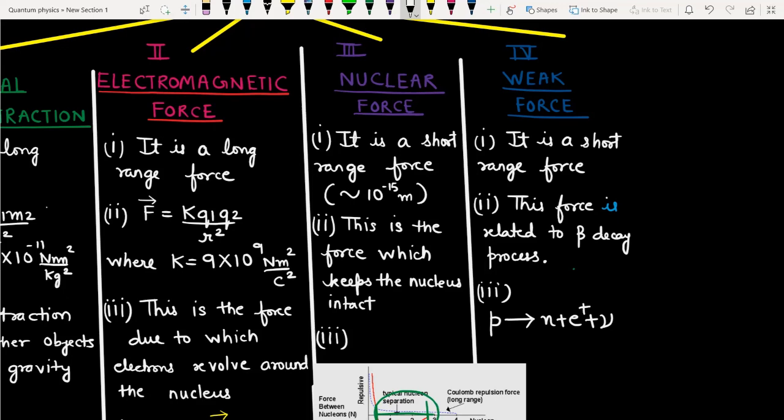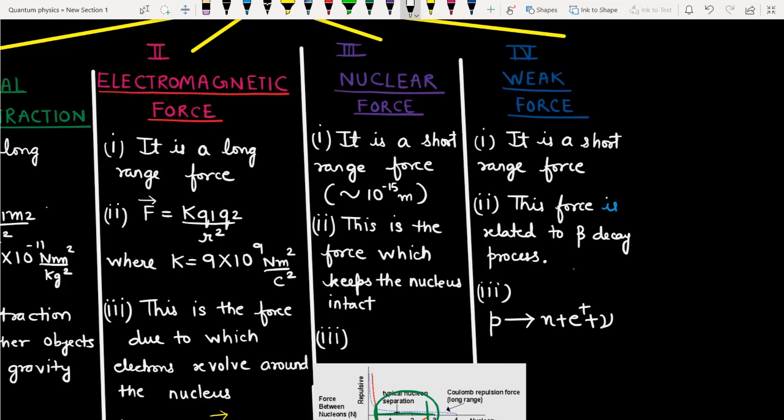In nature, whenever nuclei are formed in some reactions or naturally occurring reactions, you might have studied the NZ graph in nuclear physics.